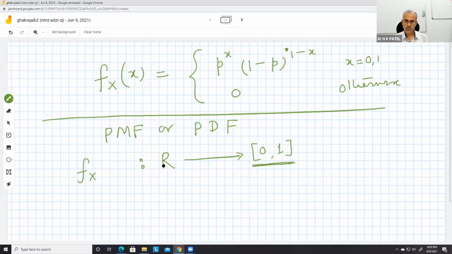So the domain is the set of real numbers, that is x lies between minus infinity and infinity, and therefore for all values of x you have to define this function. For some values it has this value and for other values 0.